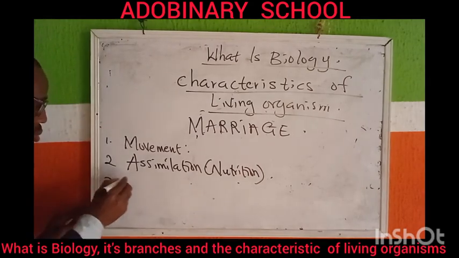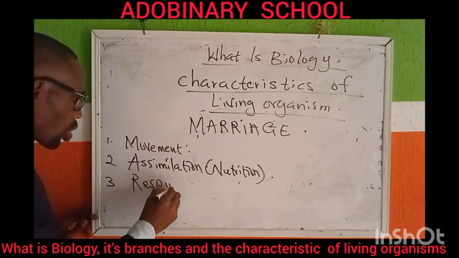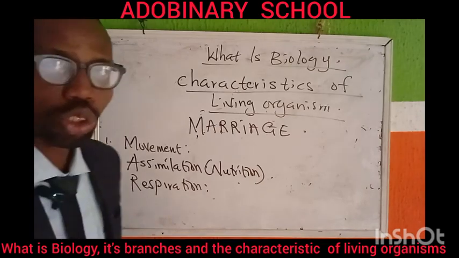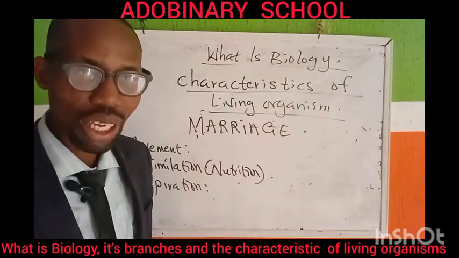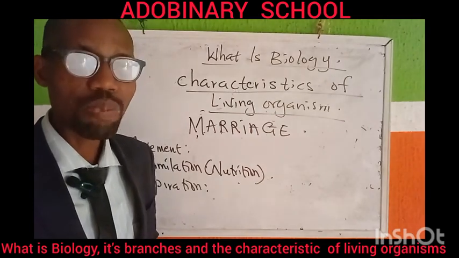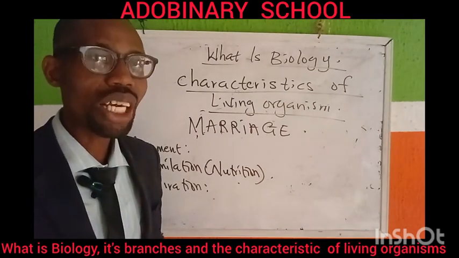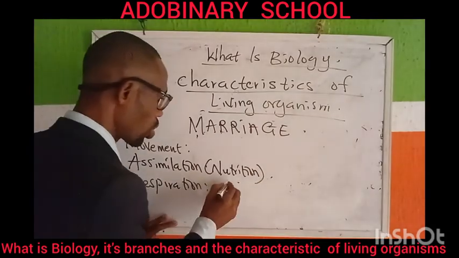Number three, respiration. That's what this arrow represents. What is respiration? Respiration is the breaking down of sugar in the presence of oxygen under series of controlled enzymes to release what? Energy in the form of ATP. ATP is known as adenosine triphosphate. Carbon dioxide and water is released as a byproduct. This is what we mean by that. Look at what respiration is.